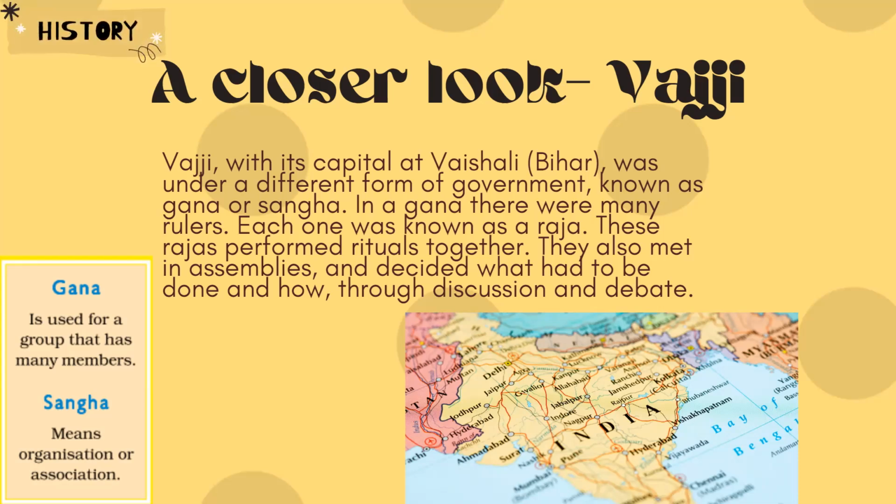So you will come across two words, gana and sangha. Gana is basically used for groups that have many members. Okay, so there were Ganas, and each Gana's members were called Raja. And then there was Sangha, meaning organization or association.